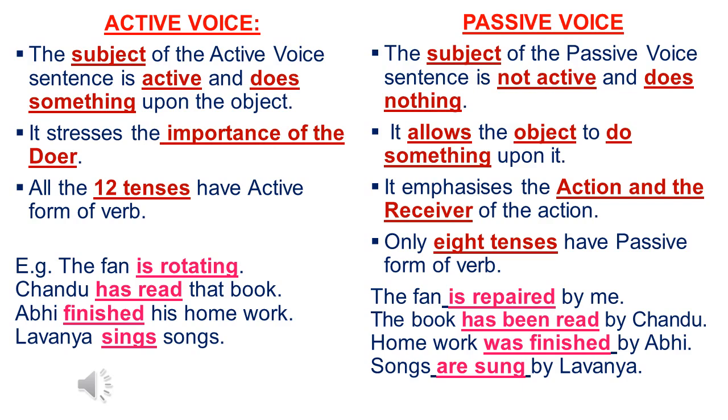Let's have a look at the examples. The fan is repaired by me. The book has been read by Chandu. Homework was finished by Abhi. Songs are sung by Lavanya. If you look at the subjects in the 4 sentences, they are not active. They allow the object to do something upon the subjects. That's why these all are called passive sentences.